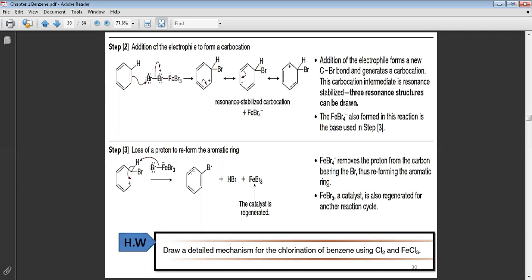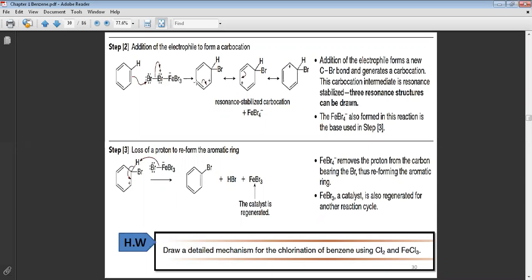Yes? I hope you understand this. Look again at the second step, the pi bond will open to attack the bromine. This sigma bond will be equal to the positive charge to give you this part Br, FeBr3. That means FeBr4 minus. Now, where is the electrophile? Here, the electrophile. Now, it will happen. We have a carbocation. Is this stable or no? Yes, it's stable. Why?